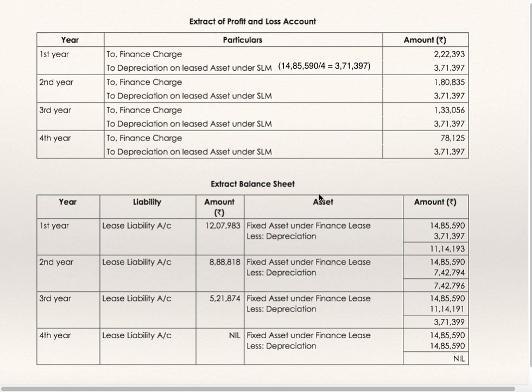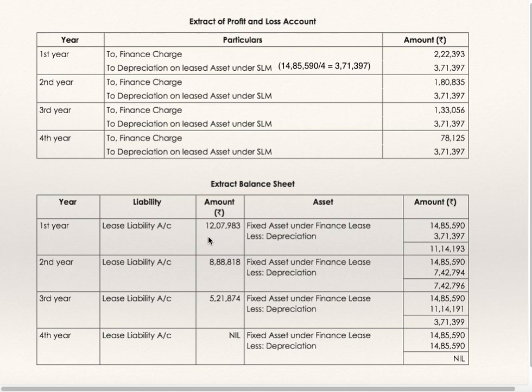Extract of balance sheet. Lessee will show this as asset as well as liability. So fixed assets 14,85,590 minus depreciation. This he will show at the end of first year on asset side. Second year, as 14,85,590 is taken, you are supposed to deduct depreciation for the 2 years, cumulative depreciation. Third year, same 14,85,590 minus 3 years depreciation, and last year entire amount will get deducted. 3,71,397 into 4 will be 4 years depreciation, so balance is nil. This is to be shown on the asset side.